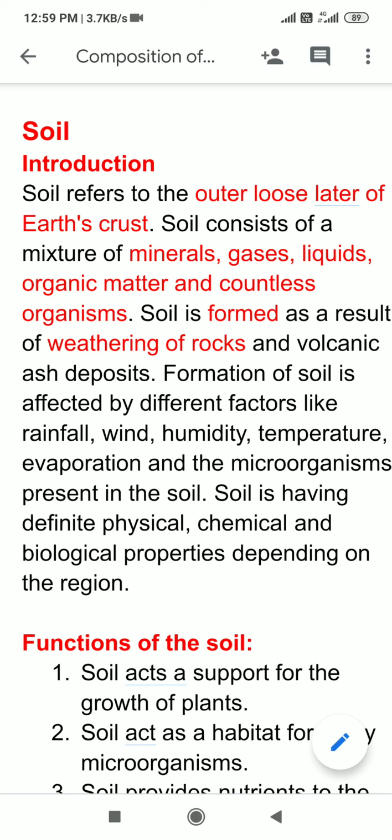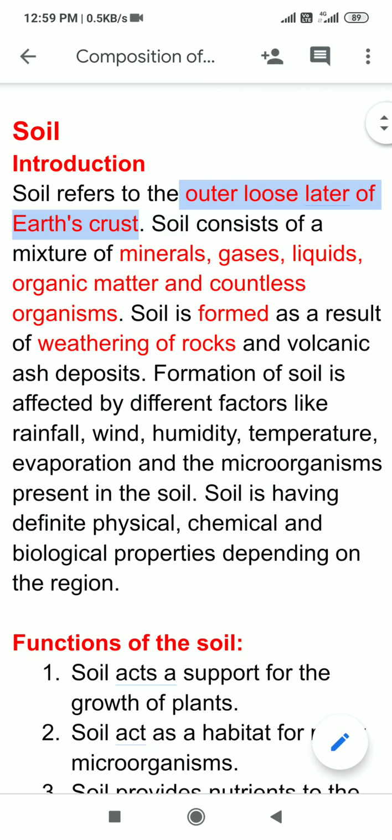So students, our today's topic is composition of soil. So first of all, I am coming to the introduction of the soil. So what is soil? Soil refers to the outer loose layer of the earth's crust. Outer loose layer of the earth's crust is known as soil.